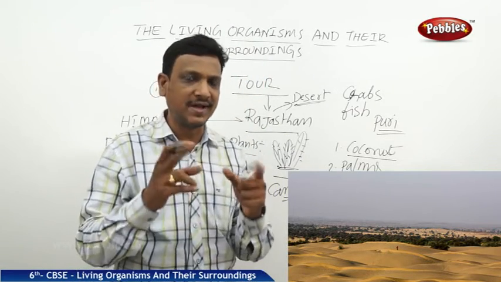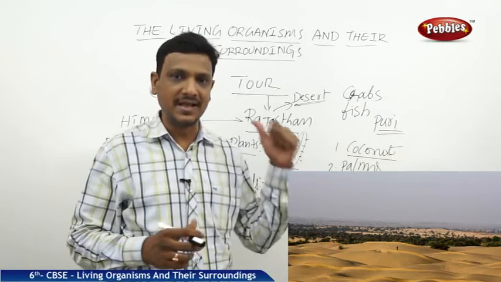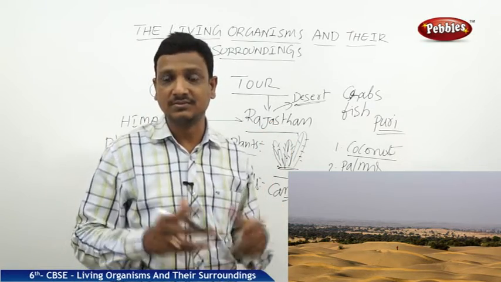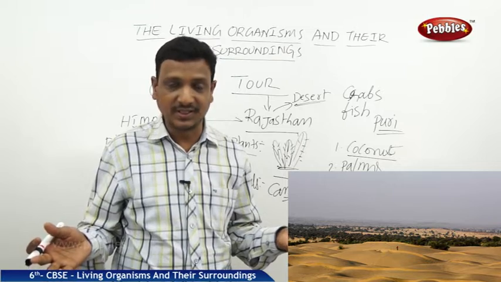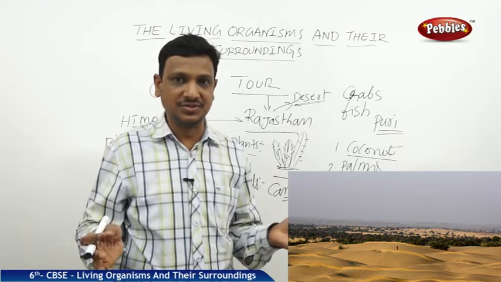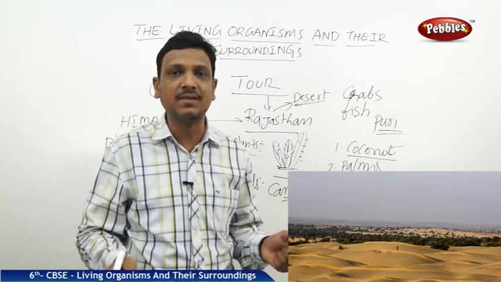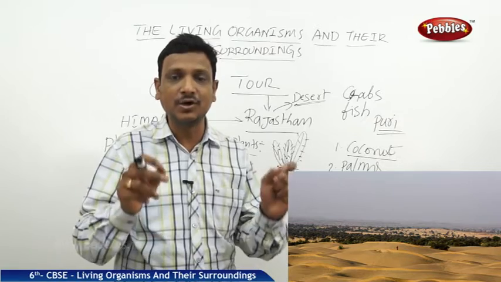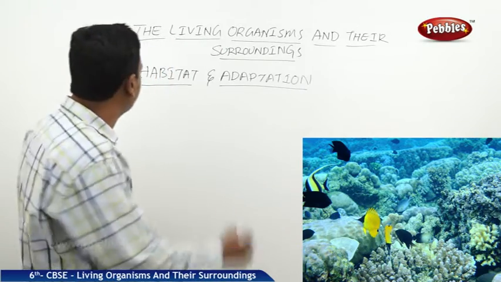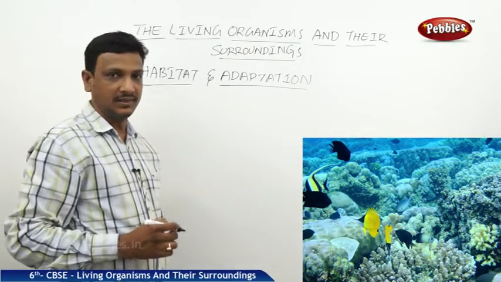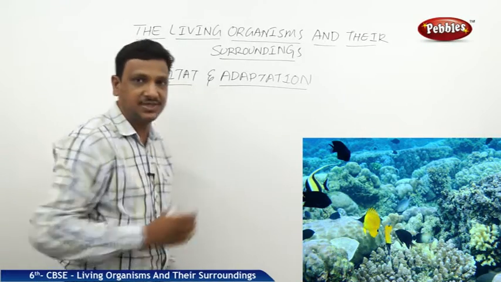In the desert, you can find a fox. In the Himalaya mountains, you can find a fox. But there is a difference between the two foxes. Both are foxes, but they have some special features that help them to live in the particular climate in their own habitat. Right? So let us see two more terms that we are going to learn now, that is habitat and adaptation.